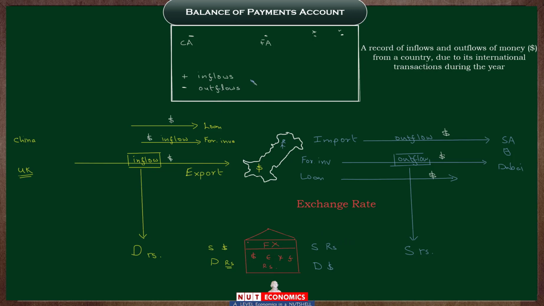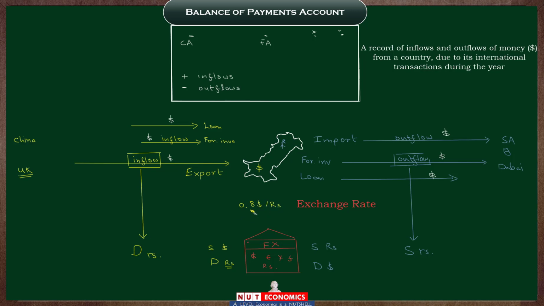Now think about your balance of payments, these inflows and outflows of dollars being recorded here. If in any given year there are too many inflows of dollars, that would mean there is too much demand for the local currency, the rupee, created in the FX market. And whenever there is too much demand for anything, its price starts to increase. So previously, if you went to the FX market, maybe the price of the rupee was, let's say, $0.8 per rupee.